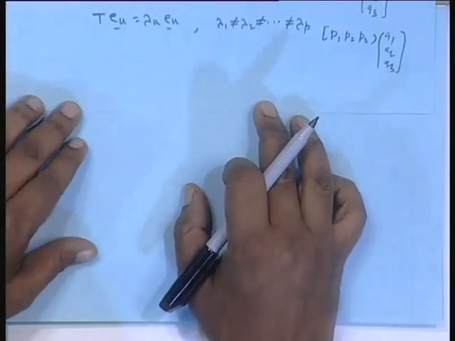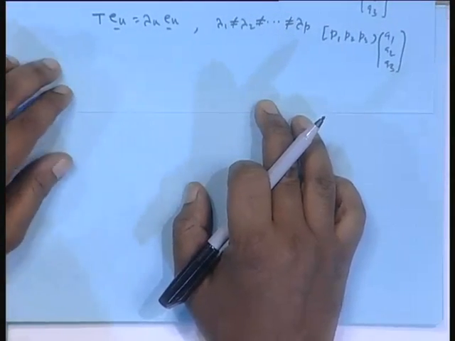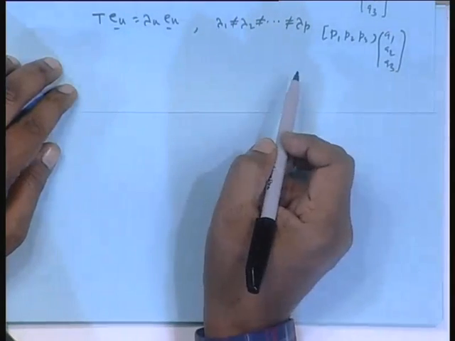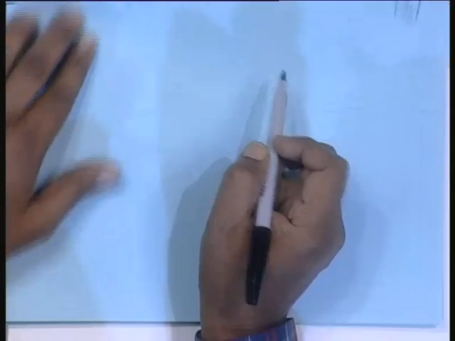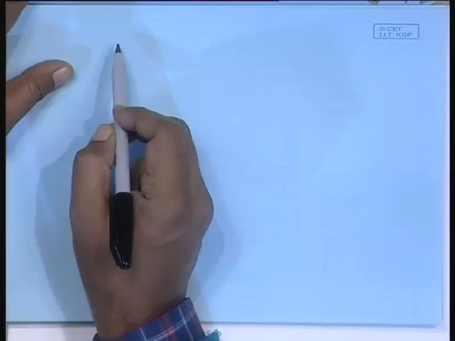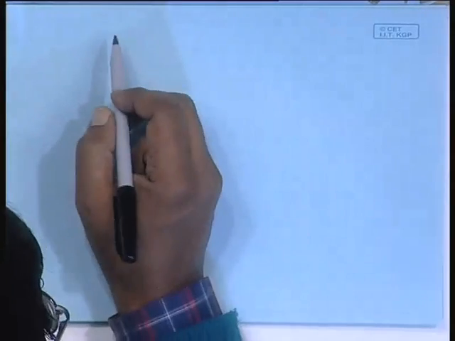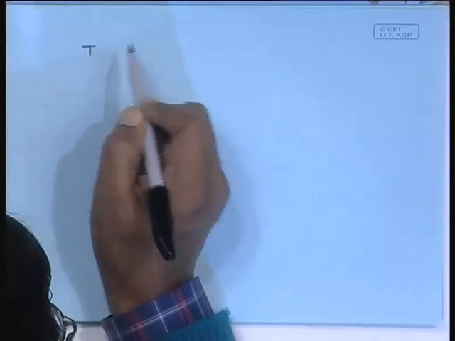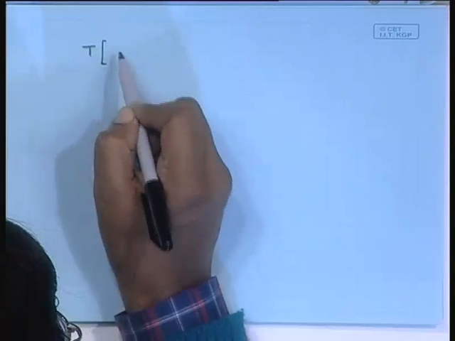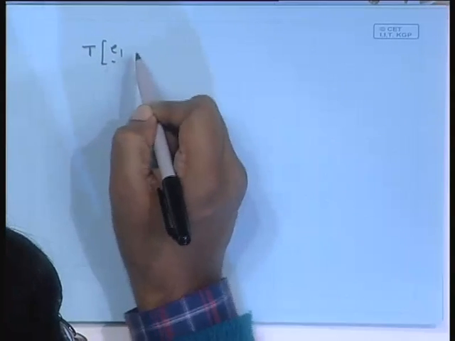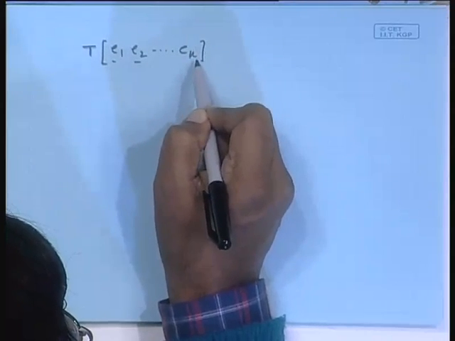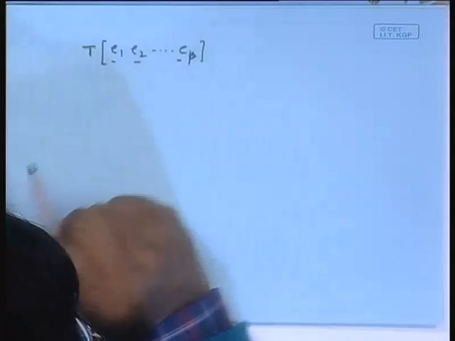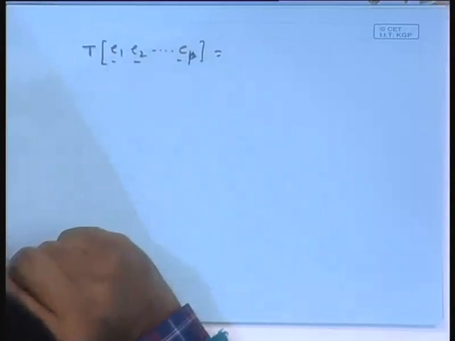So in that case, can I write here directly? Suppose I just put the eigenvectors side by side, E1, E2, up to E p. What will this be?